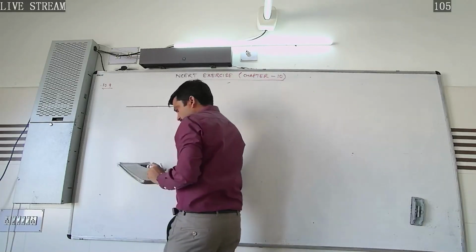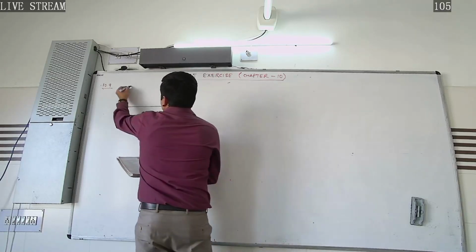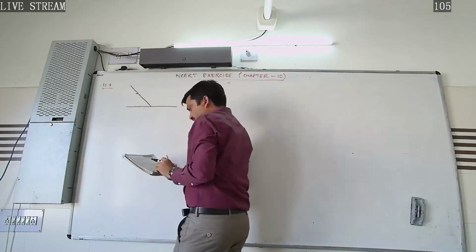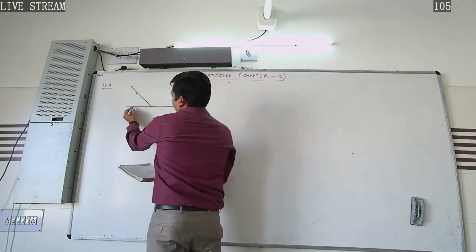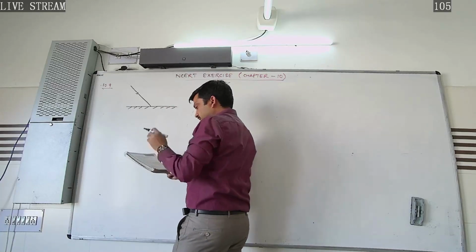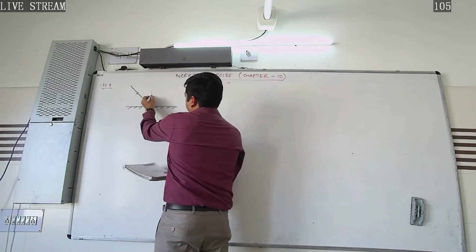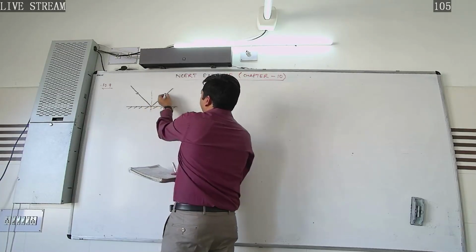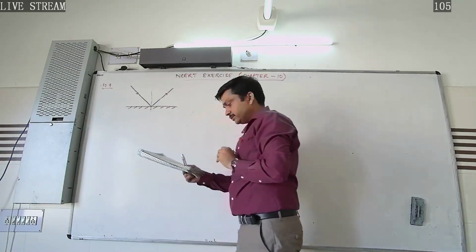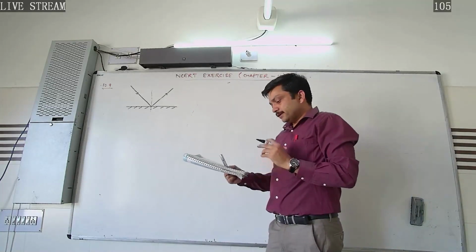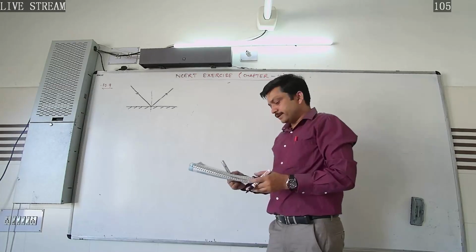Light having this wavelength falls on the plane reflecting surface. This is our plane reflecting surface. The question is, what are the wavelength and frequency? When it strikes the reflecting surface, it will be reflected along this direction. And for what angle of incidence is the reflected ray normal to the incident ray?